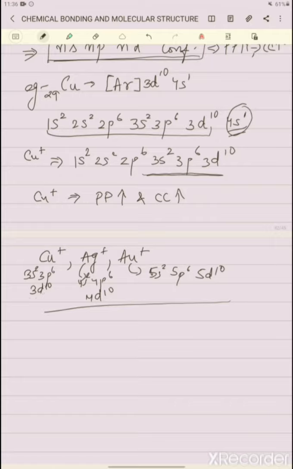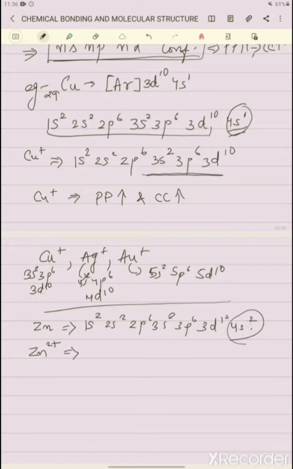Similarly, the next element is zinc. After copper we have zinc. Here zinc has the configuration 1s2 2s2 2p6 3s2 3p6 3d10 4s2, correct. If we remove 2 electrons from zinc, we get Zn2+ and this configuration, that is 1s2 2s2 2p6 3s2 3p6 3d10. Again, this is the pseudo configuration.